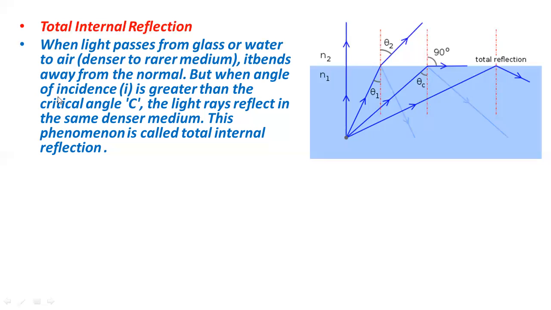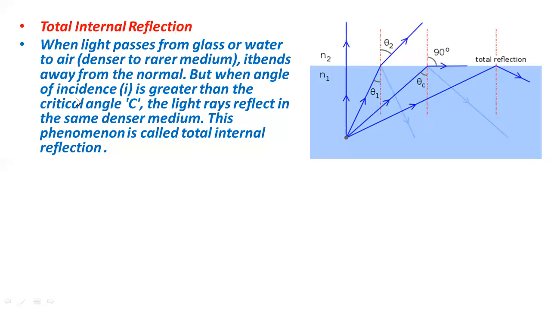But when the angle of incidence is greater than the critical angle, if the ray makes an angle greater than the critical angle with the normal, then the reflection will take place in the same denser medium, and this phenomenon is called total internal reflection.